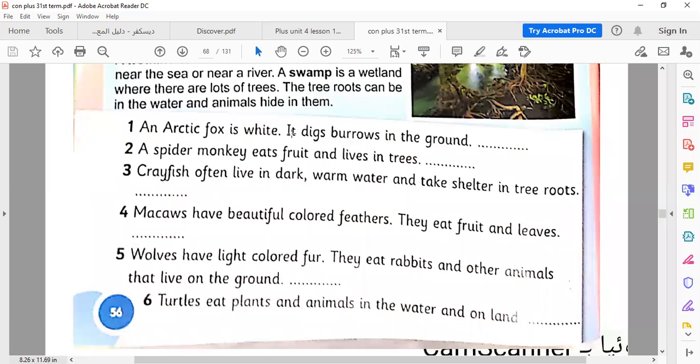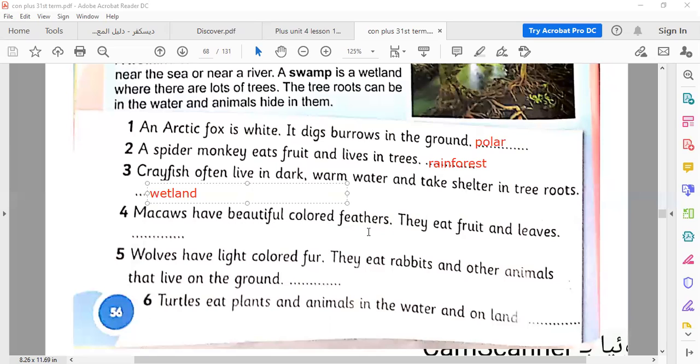An Arctic fox is white. It digs burrows in the ground. Where does it live? It lives in polar habitat. A spider monkey eats fruit and lives in trees, so it needs rainforest. Crayfish often live in dark, warm water and take shelter in trees' roots, so it needs wetland, because wetland is near the tree or sea.